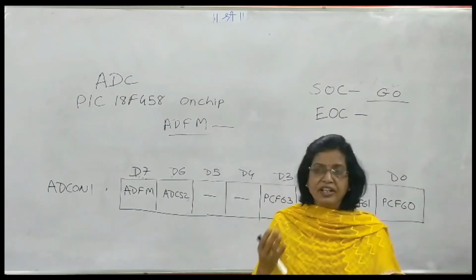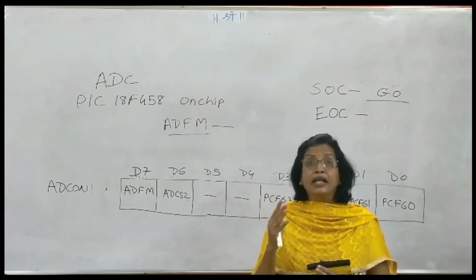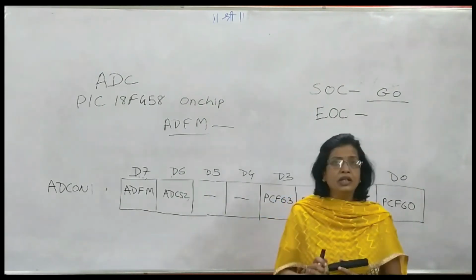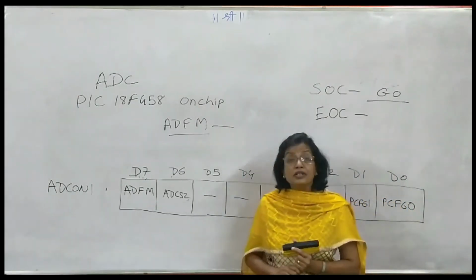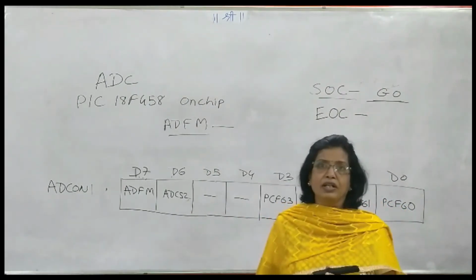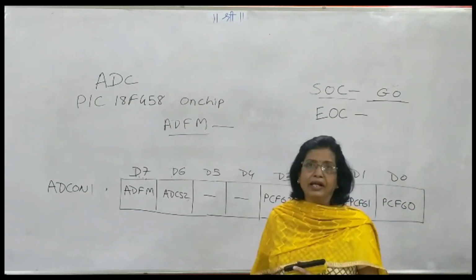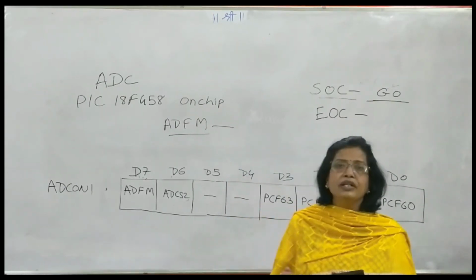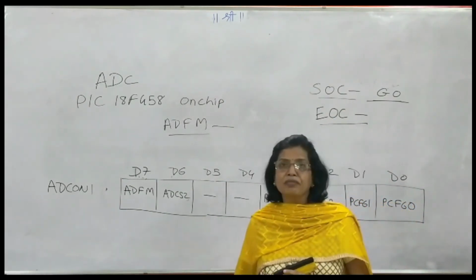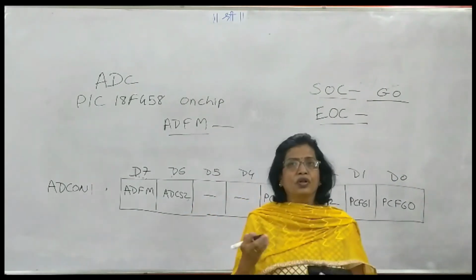Next, wait for some time, as we have already seen that the ADC is a slower peripheral than the microcontroller. Therefore, we must provide some delay in between so that there will not be any loss of data. After that, start the conversion, that is make GO equal to 1, so that AD conversion will be started. Again wait or monitor the analog to digital interrupt flag, the ADIF flag bit, to see whether AD conversion is over or not, which is indicated by the end of conversion signal, and also by done bar. As soon as that is low, AD conversion is over. So repeat the procedure again for the next sample.